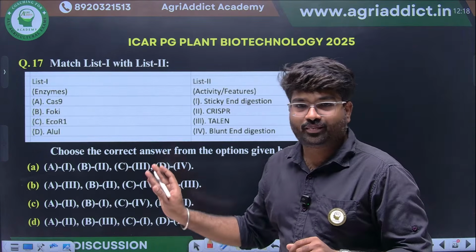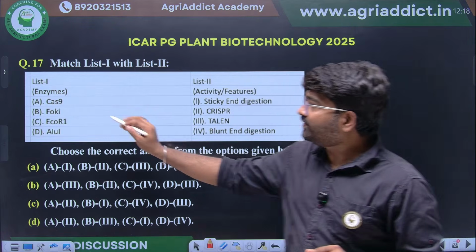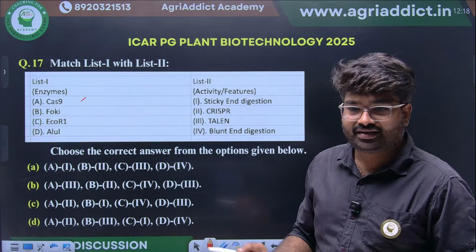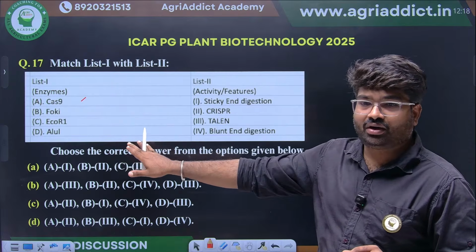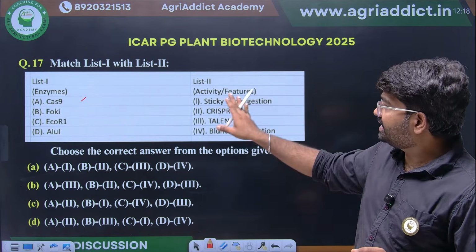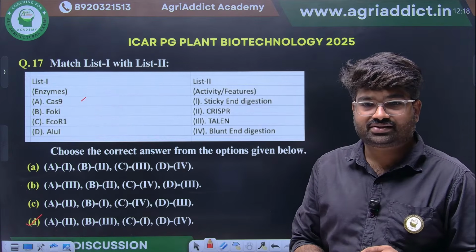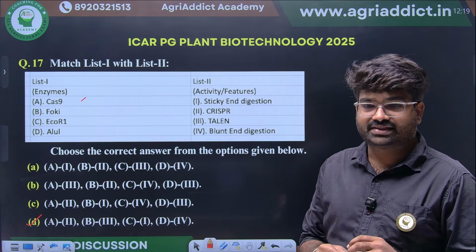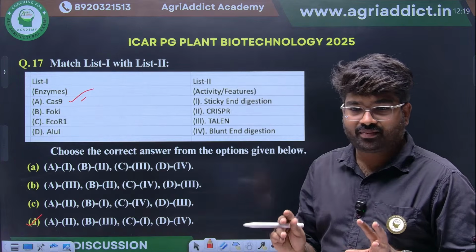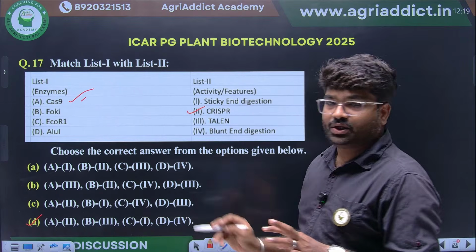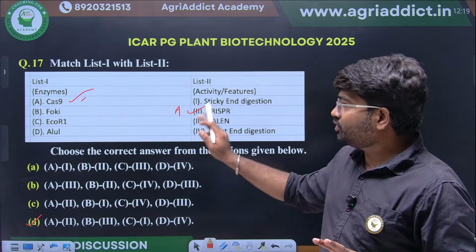Okay, this is another important question. They have given different enzymes that are used in genome editing techniques. This we have already discussed in our class. What will be the right answer? They have given Cas9, Fok1 enzyme, and restriction enzymes, then the activities or features. Yes, Kankam is saying option D. Any other answers, students? Any other guesses? We know Cas9 is primarily used for CRISPR-Cas genome editing technology.